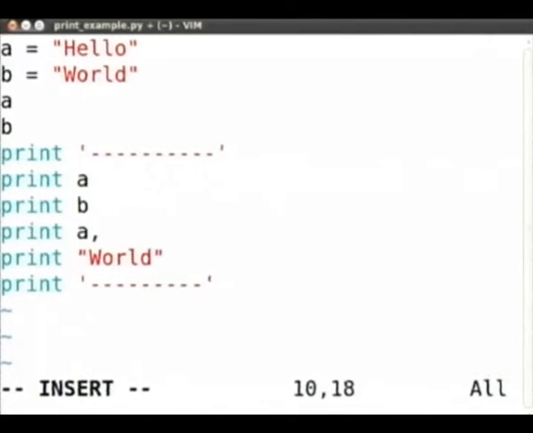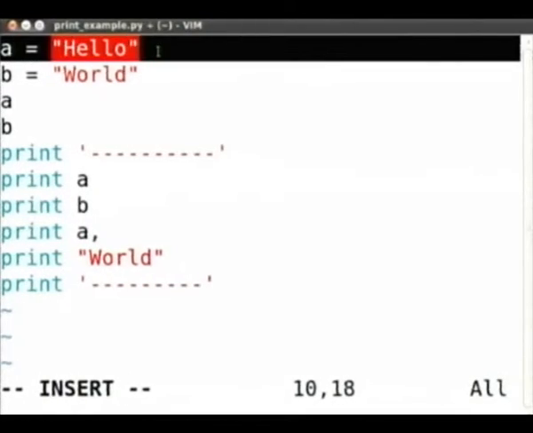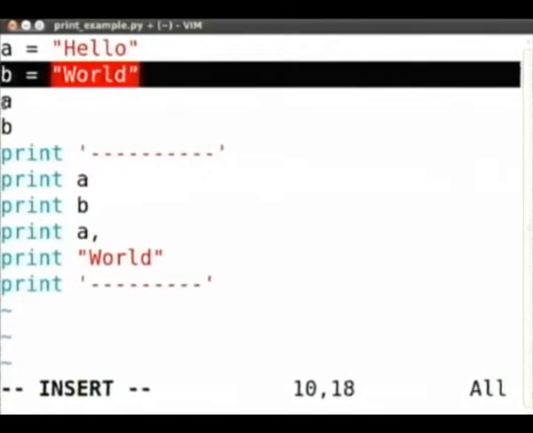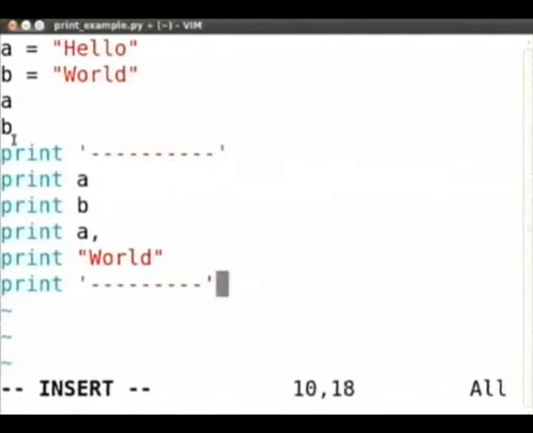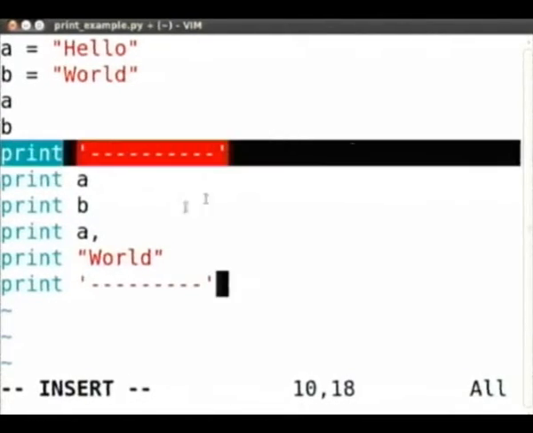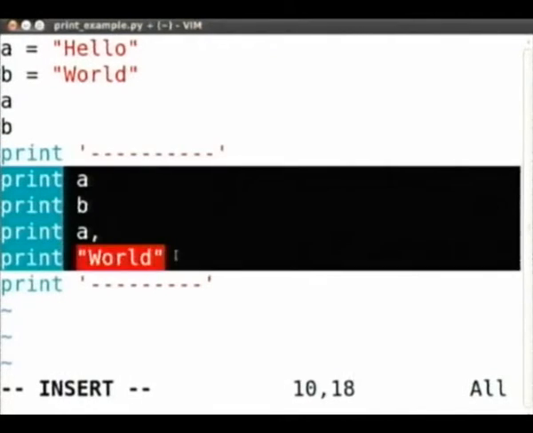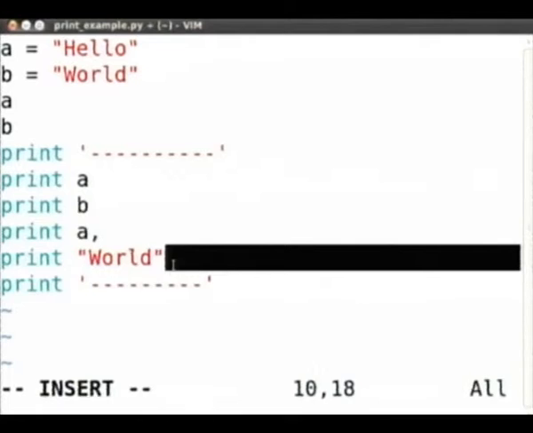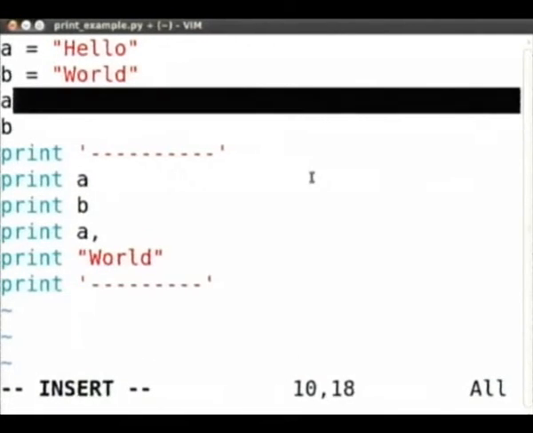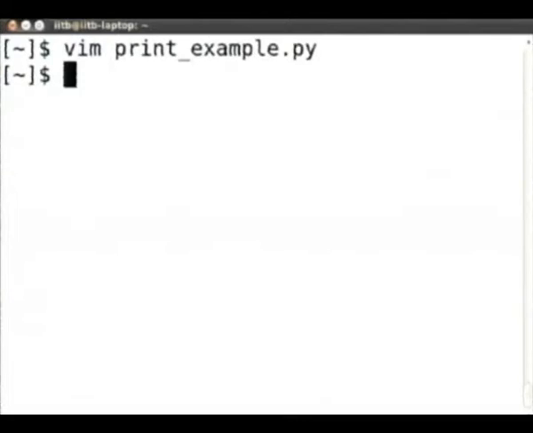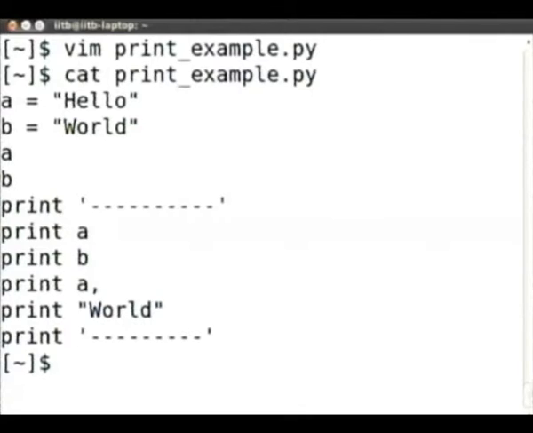So I would suggest you write something similar, but even if you just write what is given on the slides, that is fine, okay. So let us look at my version. I have just created A as a string, B as another string, and I am just doing A, B on a single line, just like I would have normally done on a Python interpreter. Then I am doing print this, print A, print B, print A, comma, print world, and print this again. What you do is you save this, okay. So if I cat print, I get this, okay.